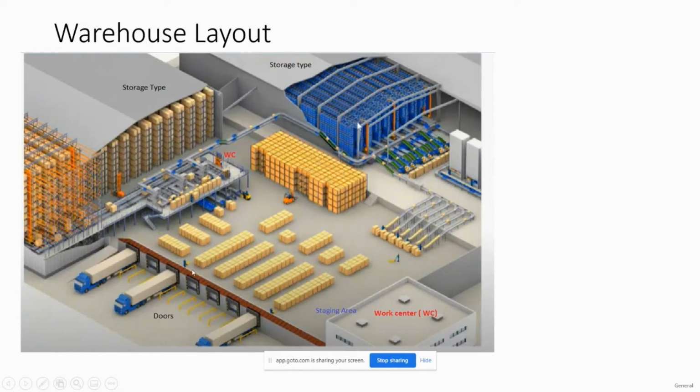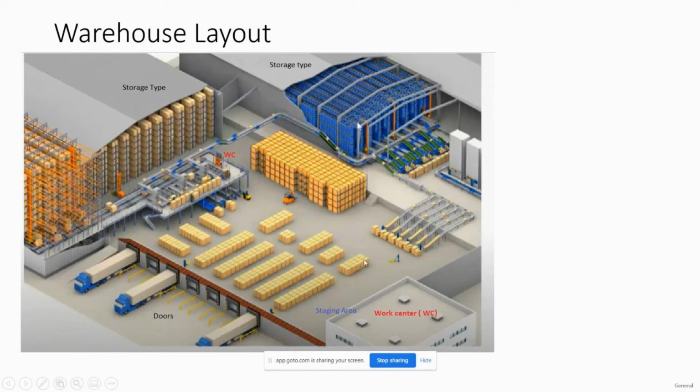Once we do the visual inspection, we take the material to the respective centers. If the material is subject to quality inspection and we want to perform rigorous checks, check with different tools, calibrate the materials or do a chemical test, then we take them to the quality inspection area. So we have dedicated areas.